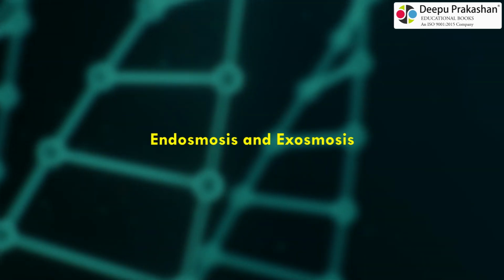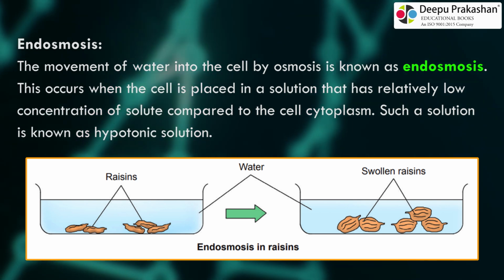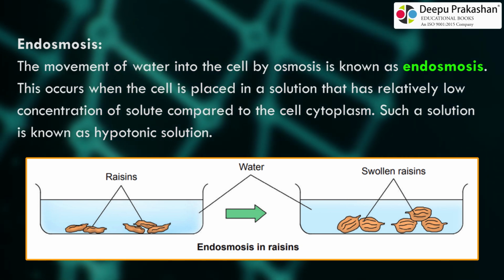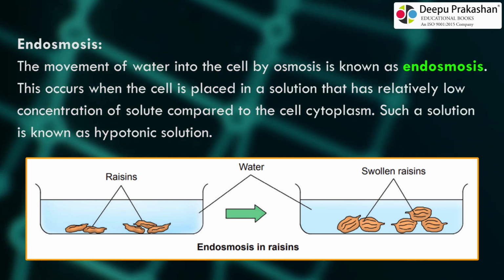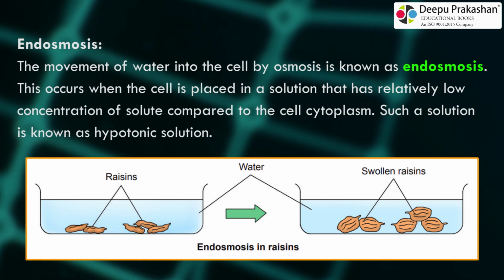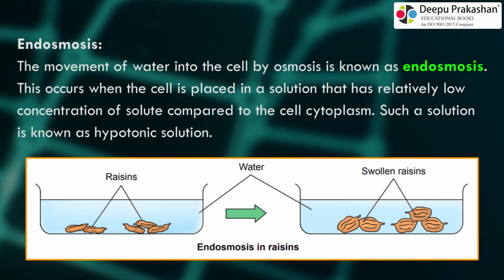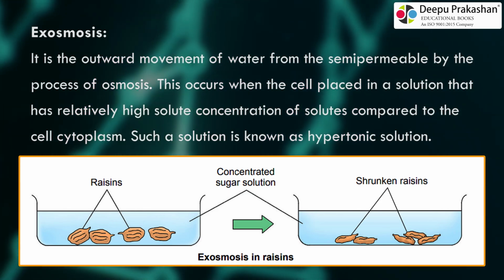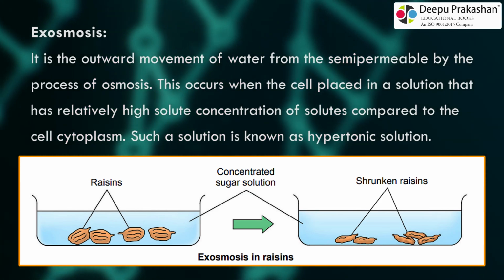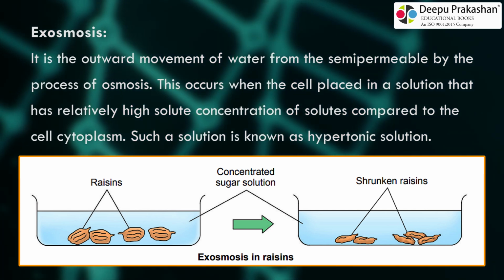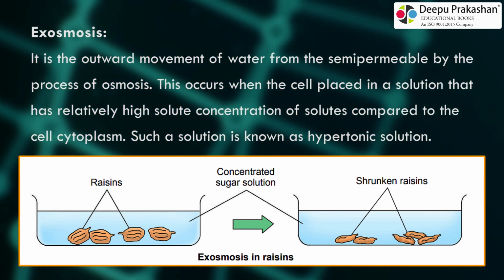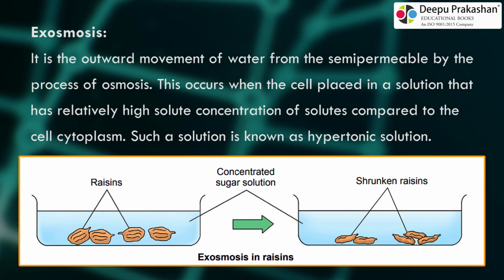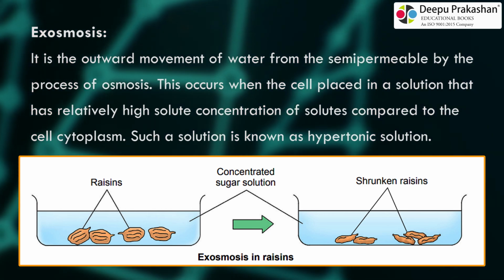Endosmosis and exosmosis. Endosmosis, the movement of water into the cell by osmosis, is known as endosmosis. This occurs when the cell is placed in a solution that has relatively low concentration of solute compared to the cell cytoplasm. Such a solution is known as a hypotonic solution. Exosmosis is the outward movement of water from the semipermeable membrane by the process of osmosis. This occurs when the cell is placed in a solution that has relatively high concentration of solutes compared to the cell cytoplasm. Such a solution is known as a hypertonic solution.